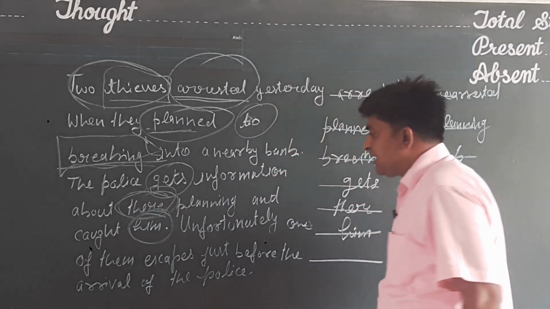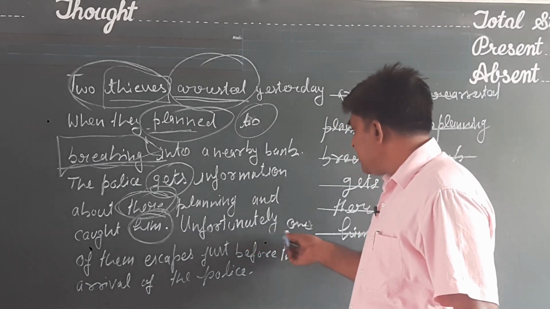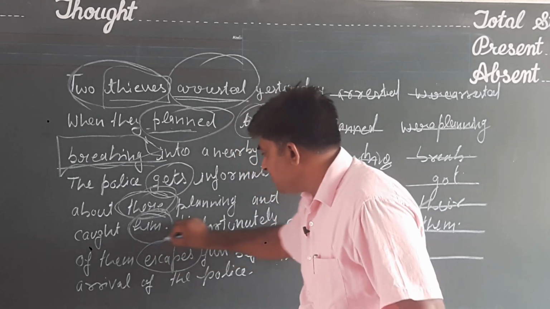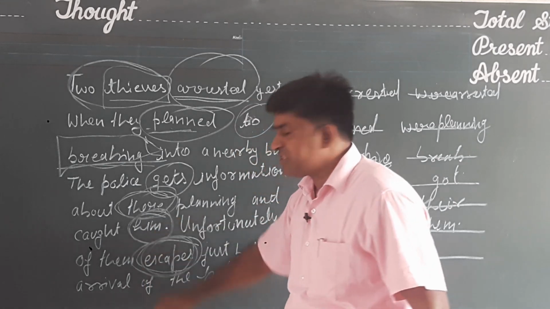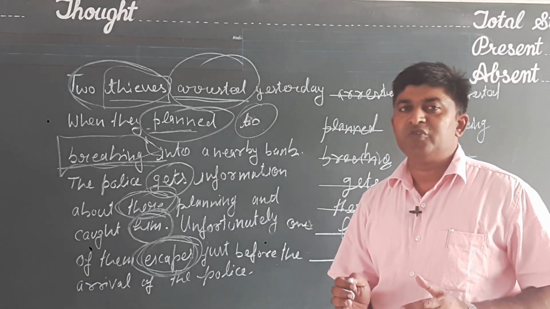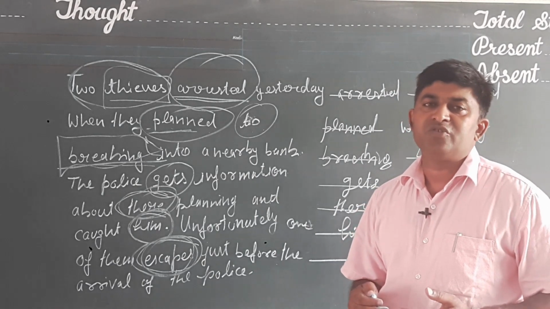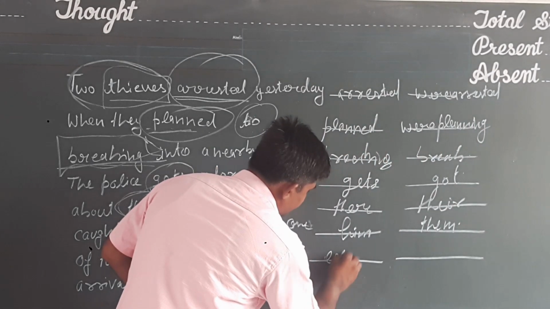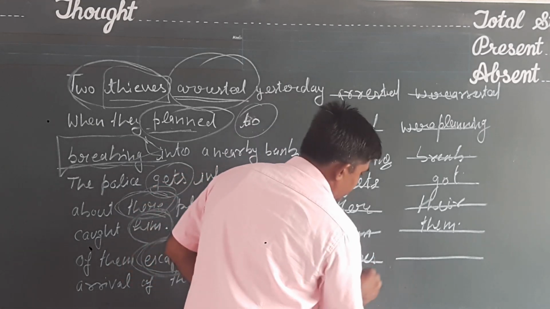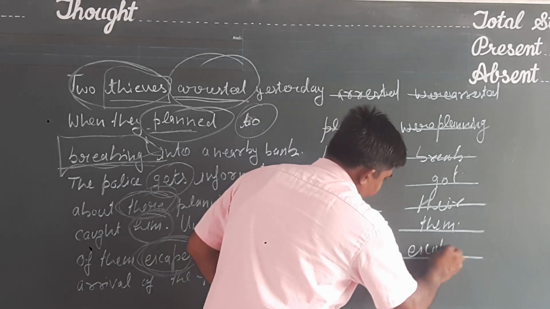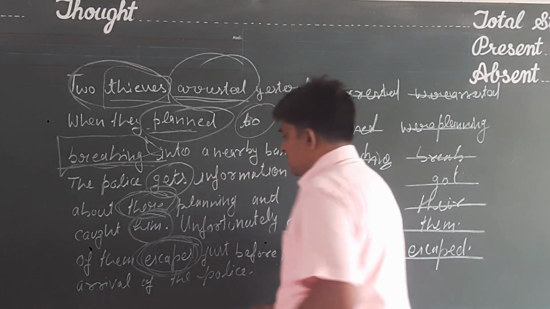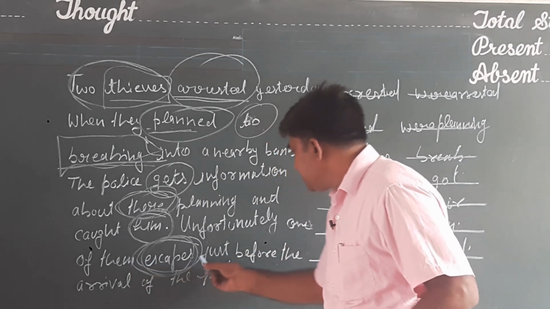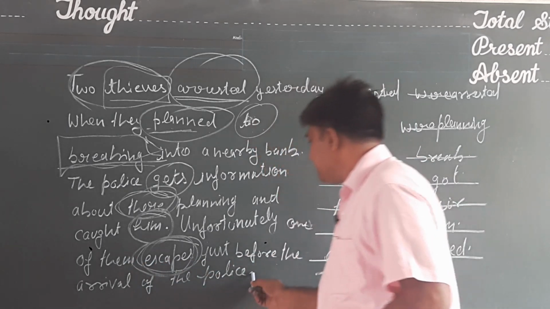Okay. Now let us take the next line. Unfortunately, one of them escapes just before. Here there is the verb escapes because all the information is given in the past tense. So instead of using present tense, we shall use here once again past tense. Instead of escapes, we shall use escaped. Escapes, wrong word, and escaped, right verb. So the line will be, unfortunately, one of them escaped just before the arrival of the police.